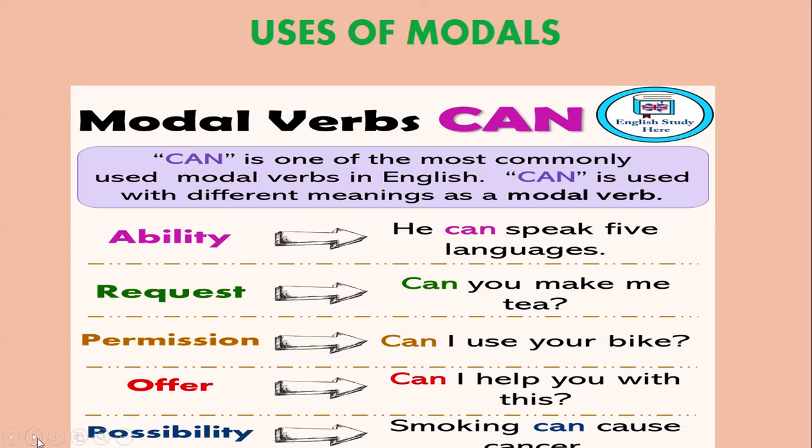So these all are the uses of modal can. Let us revise them. First, we use modal can for ability. This is the most important use of can. Next is, we can use it for request, permission, offer or possibility. Fine.